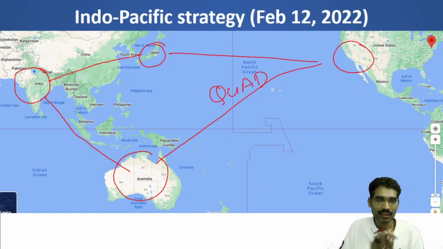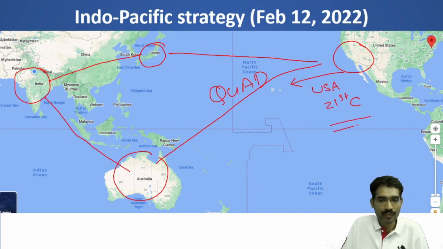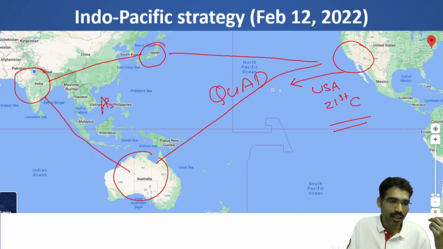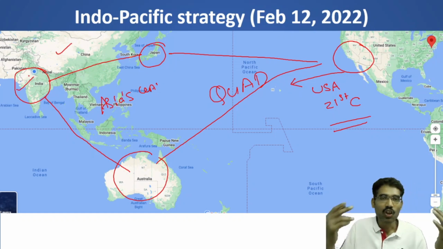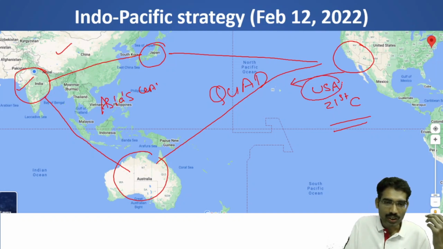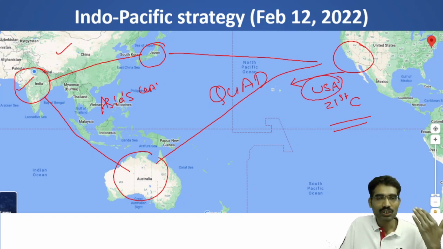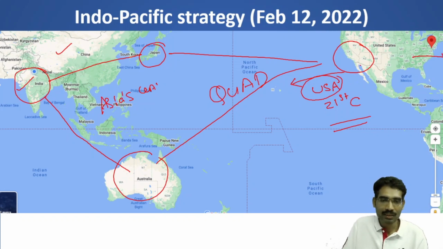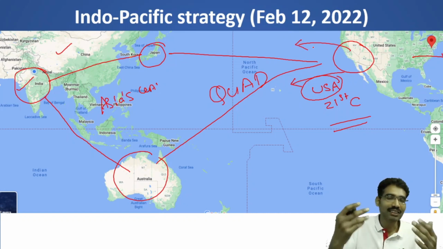Quadrilateral Security Dialogue. So this Quad became a very important tool for USA's foreign policy in the 21st century, because many reports and analysts are saying the 21st century is going to be Asia's century, where China and India play a dominant role. So naturally America wants to utilize this opportunity so that, like in the 20th century it focused on the Atlantic Ocean and emerged as the superpower, similarly now it wants to realign its foreign policy